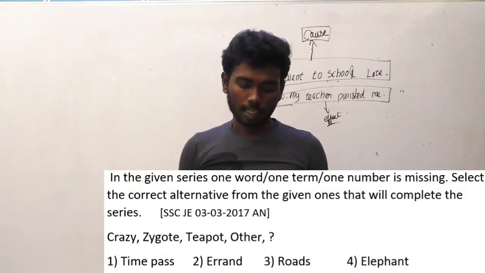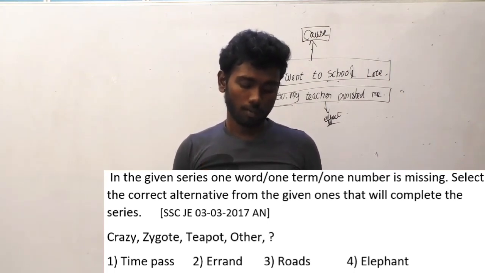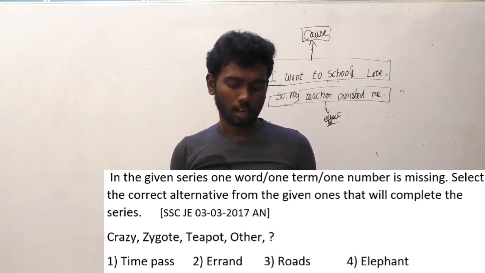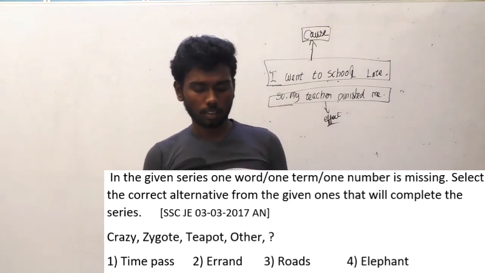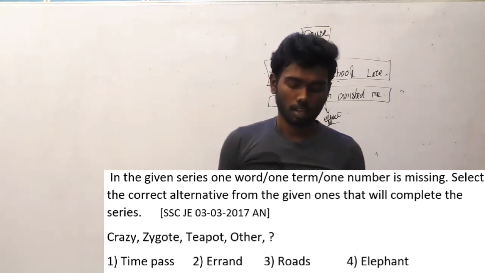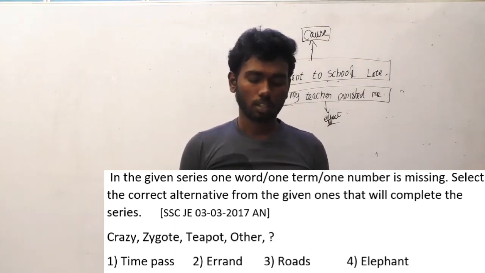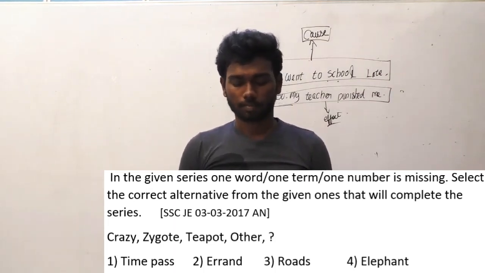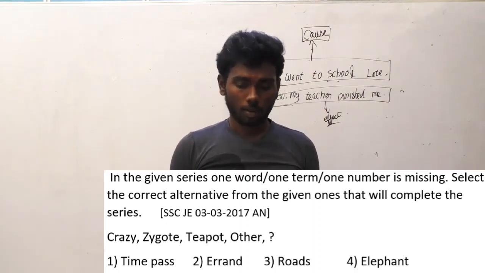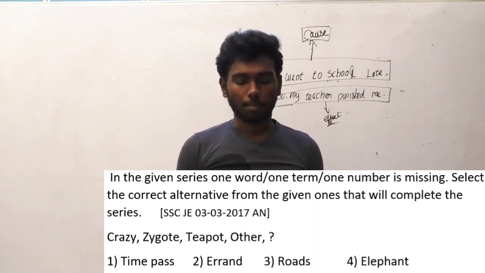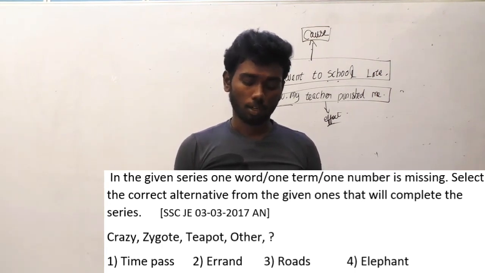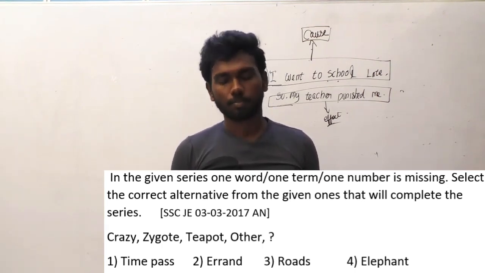In the given series, one word or one term or one number is missing. Select the correct alternative from the given ones that will complete the series. The series is crazy, zygote, teapot, other. I will read out the options one by one. Option A, time pass. Option B, errand. Option C, roads. Option D, elephant.